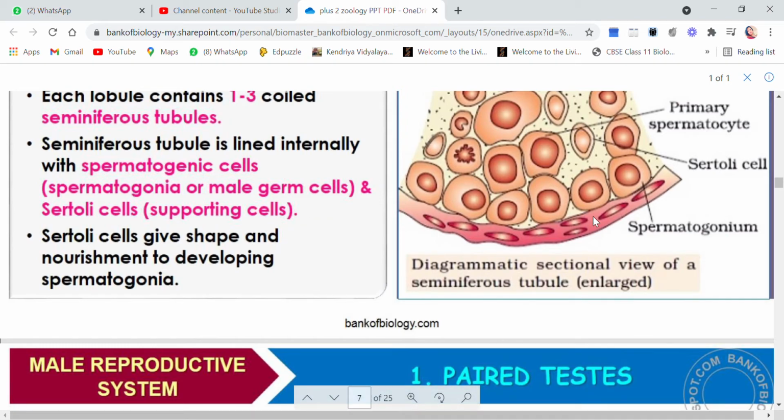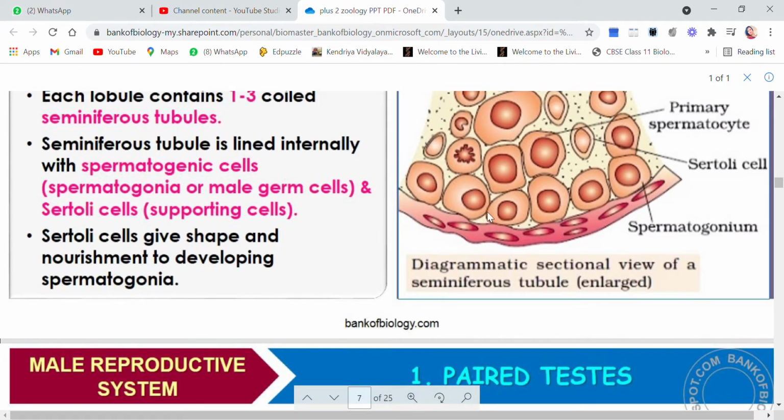Let me show you here. So these are the spermatogonia or male germ cells. You see, and in between you find Sertoli cells which are supporting cells. So this is the inner wall of the testes.